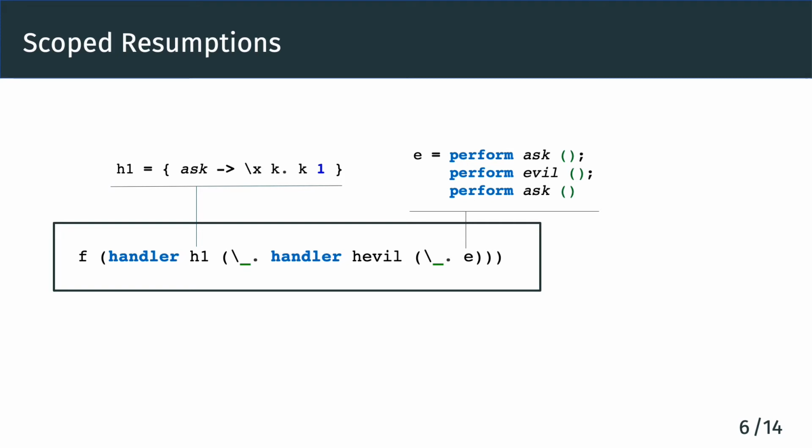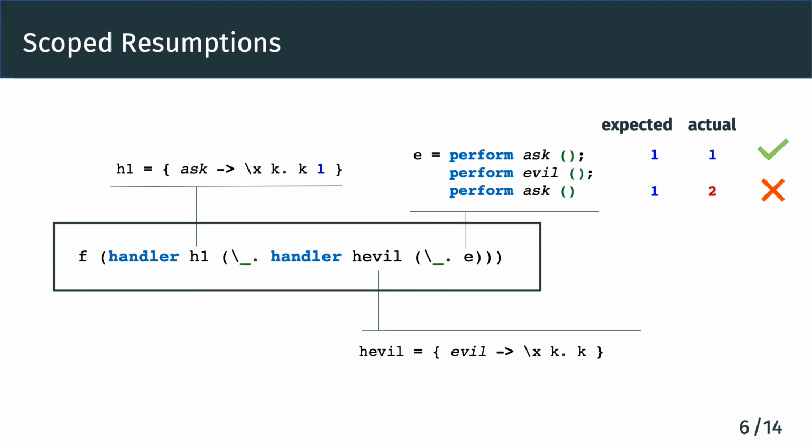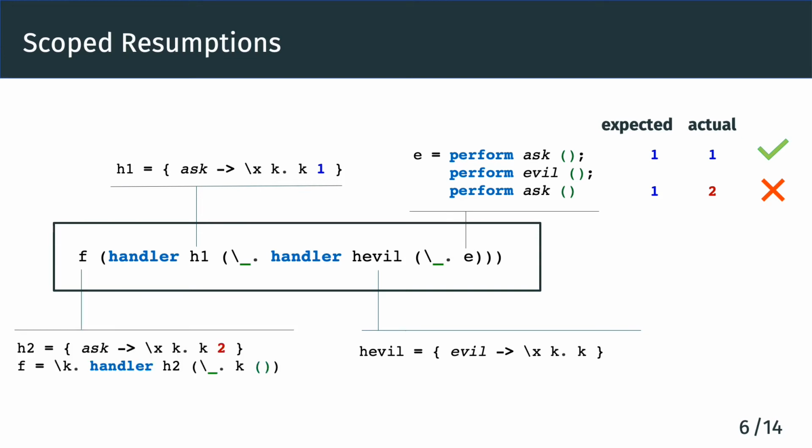A reasonable expectation now is that these two asks in E would both return 1. However, we show that while the first ask, as expected, gives back 1, the second ask gives back a different number, 2. How is that possible? We define the eval handler in a way that, instead of resuming, it directly returns the resumption k. F then gets the resumption and applies the resumption under a different handler h2, which handles ask by returning 2 instead.